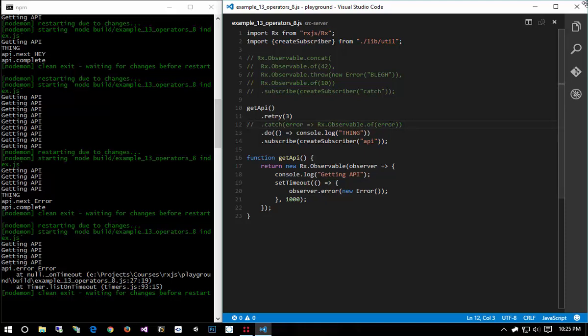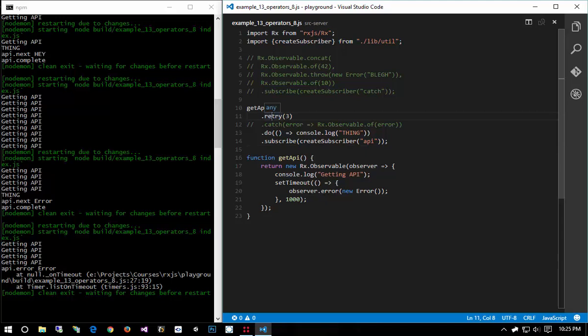But yeah, that pretty much wraps up our operators, particularly our error handling operators. There are different combinations we can use those in, and there's a couple other overloads. If you're interested, definitely check out the documentation. But that's just an example of what you can do with reactive extensions.